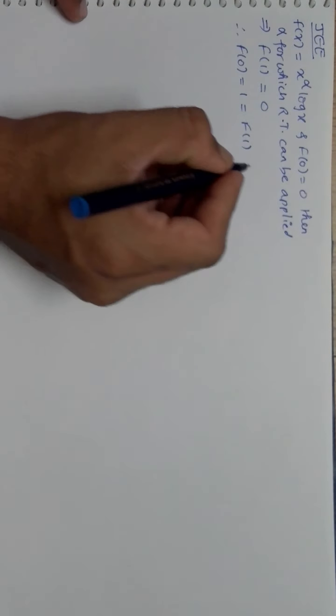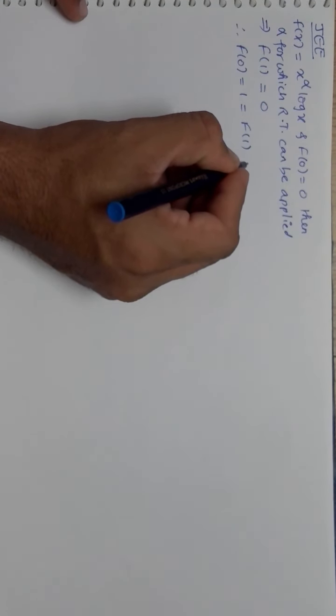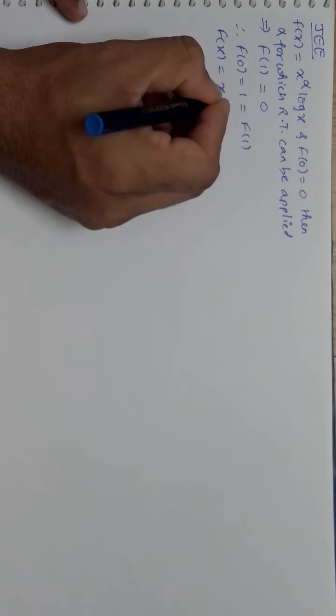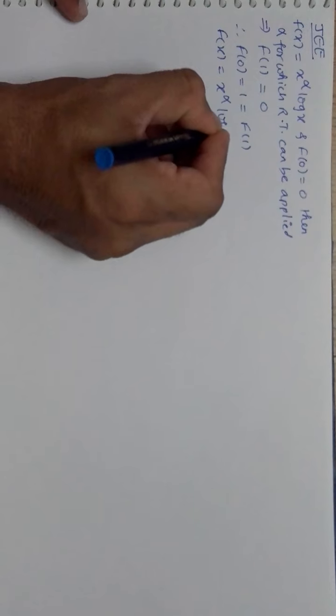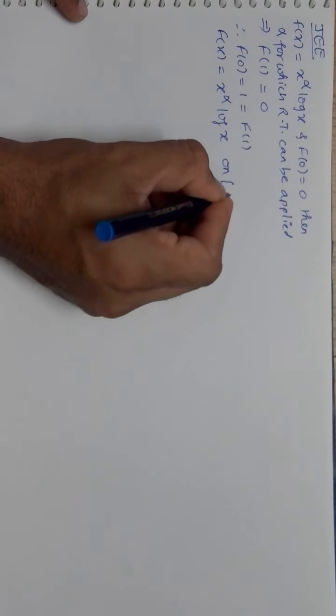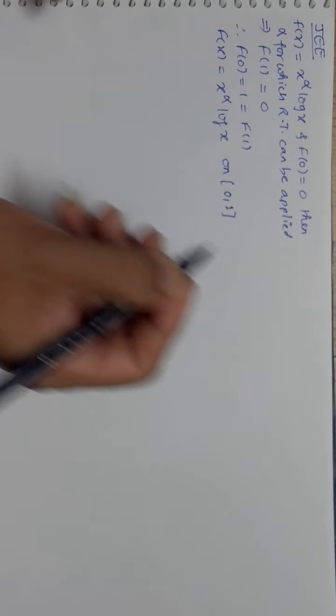So let me think on this first. Probably f(x) is x raised to alpha log x on the closed interval 0 to 1. I don't know exactly whether it is correct or not, but I will be checking for it. I got f(0) is 0; I had written 1 by mistake. So here it is 0.